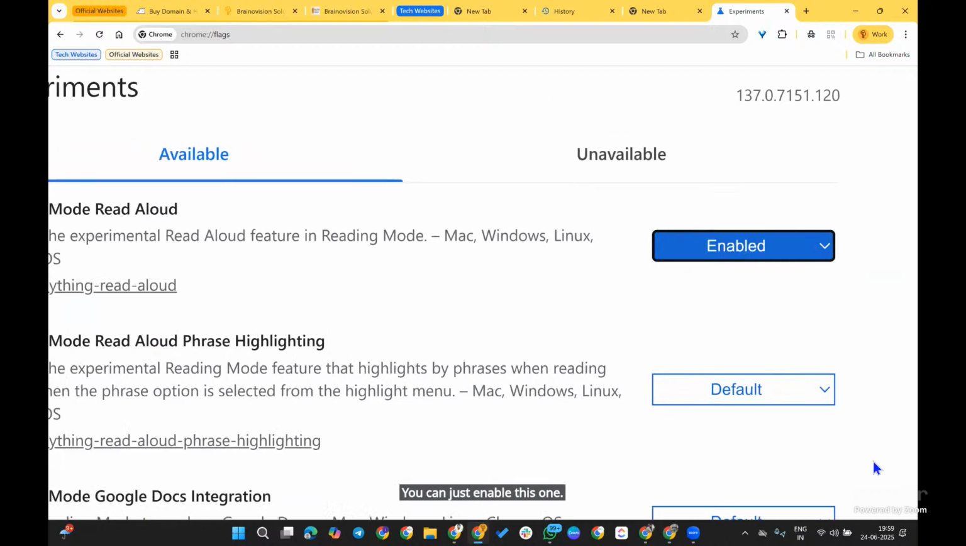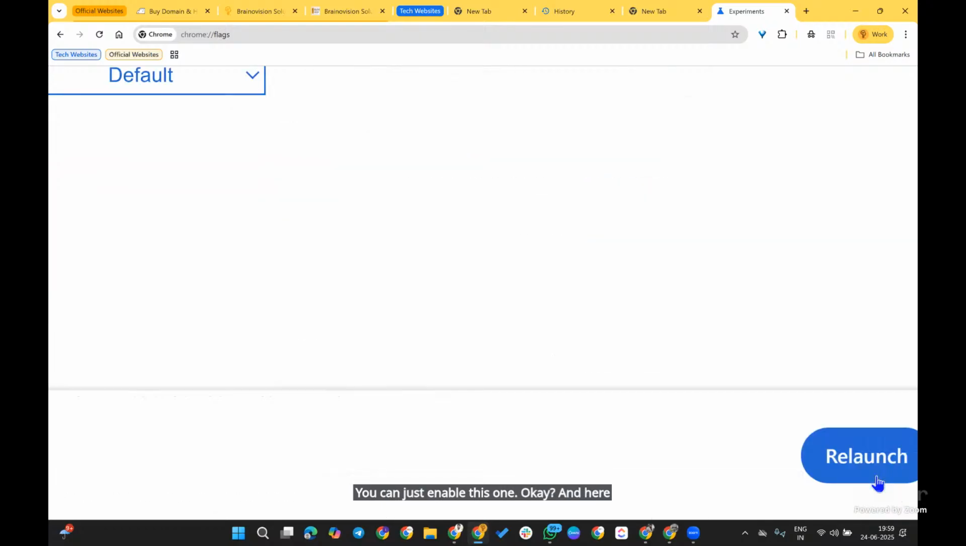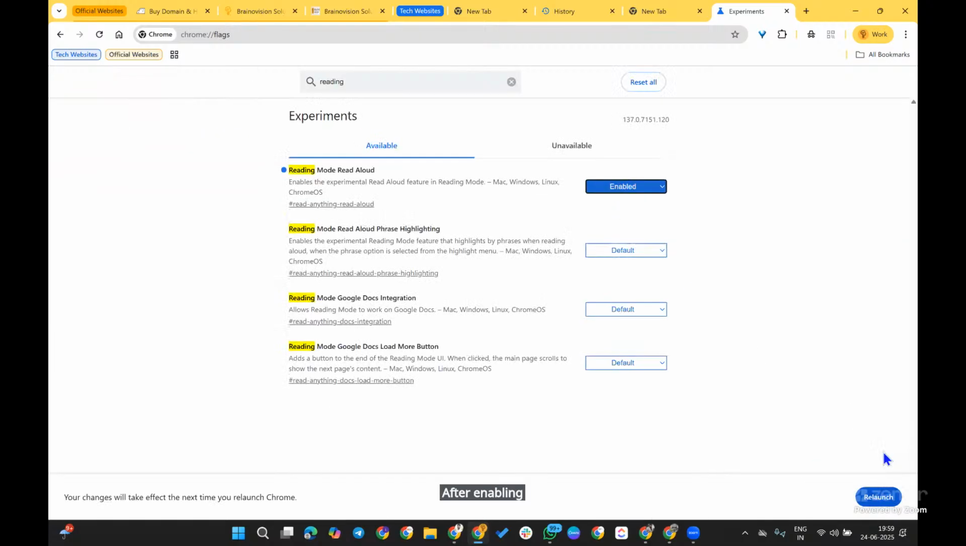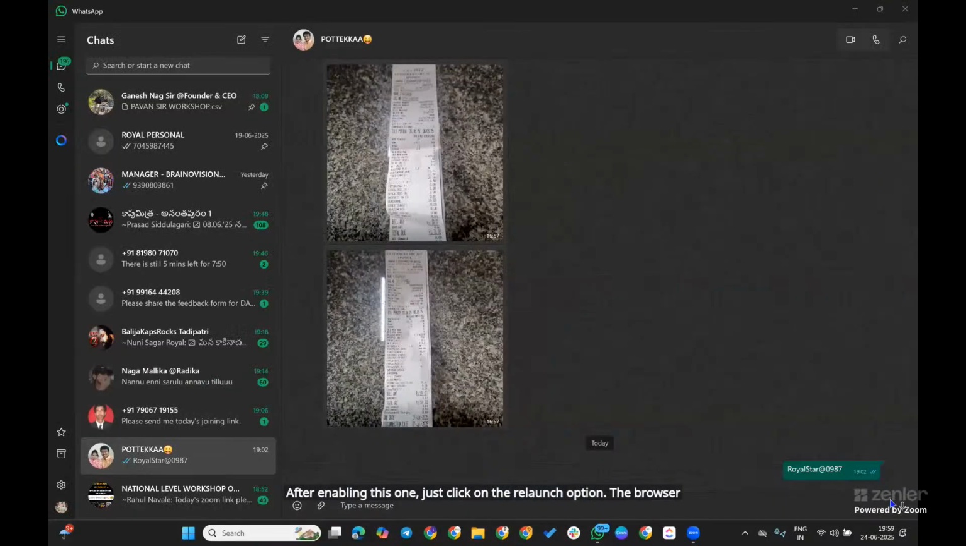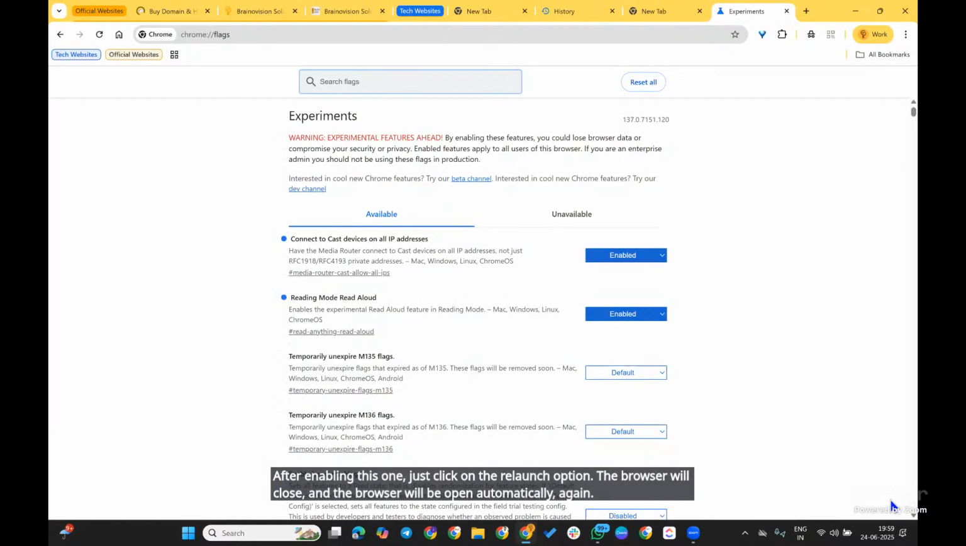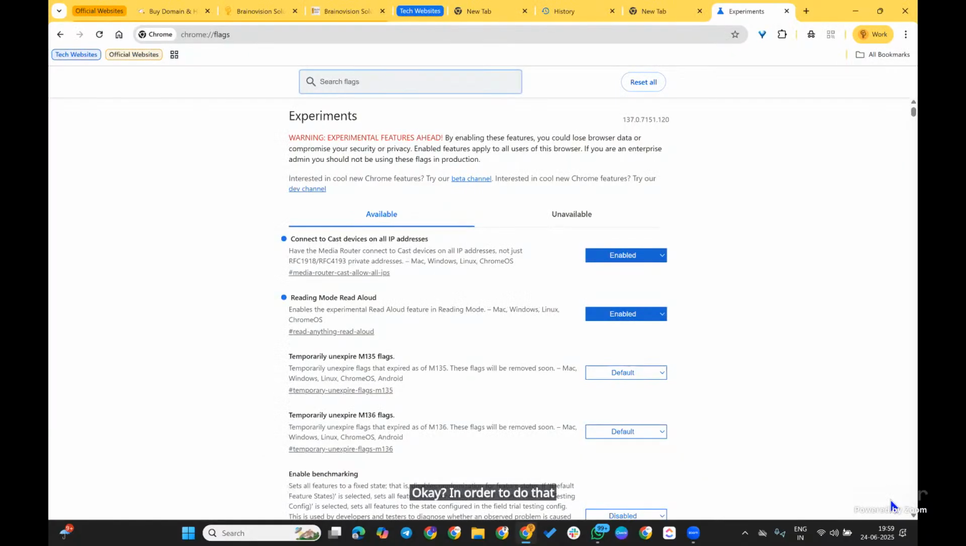Okay, and here you can see the relaunch option. After enabling this one, just click on the relaunch option. The browser will close and it will open automatically again by relaunching.